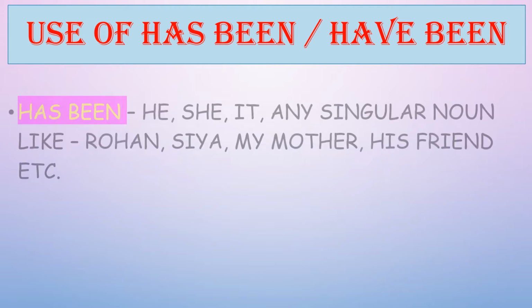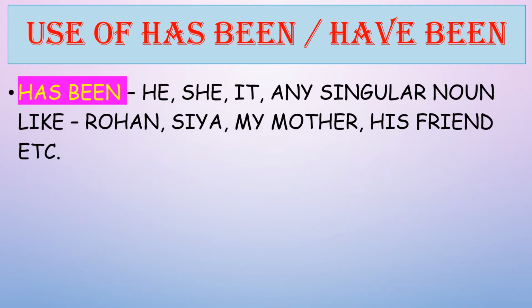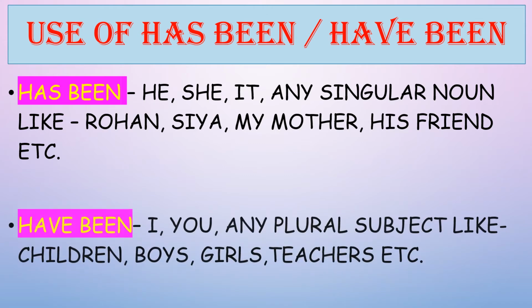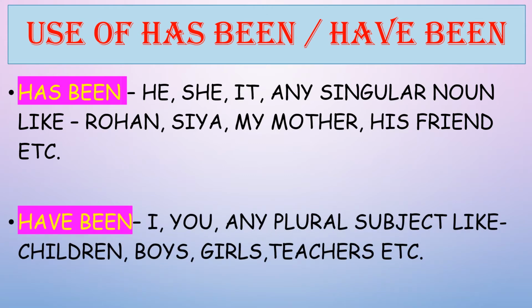Let us once more go through the use of has been and have been. So as I told you, has been is used with he, she, it, or any singular noun like Rohan, Sia, my mother, his friend, etc. That means has been is always used with third person singular. Now it is about have been. So have been is always used when the subject is I, we, you, they, or any plural subject like children, boys, girls, teachers, etc.